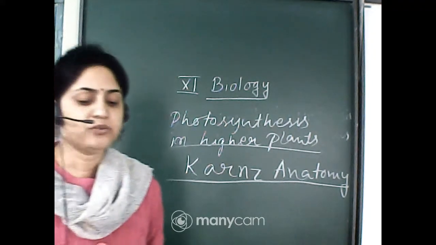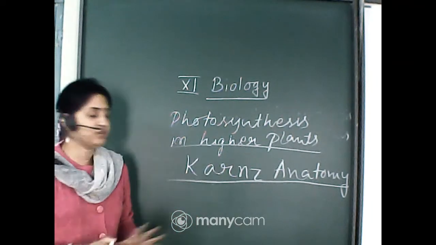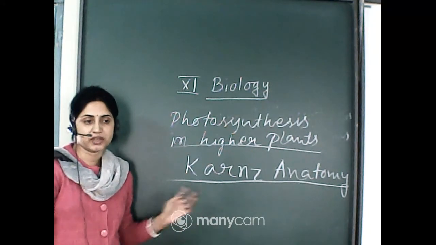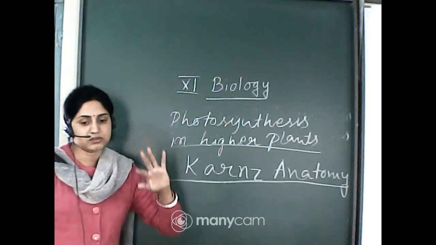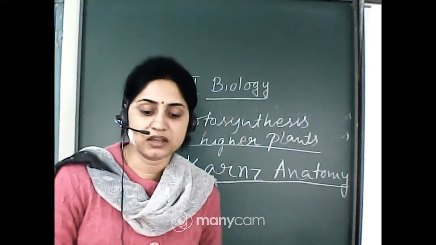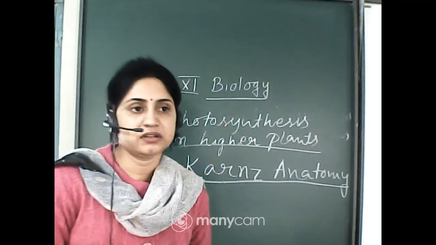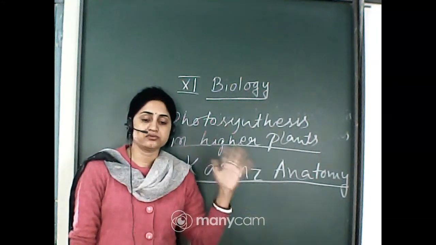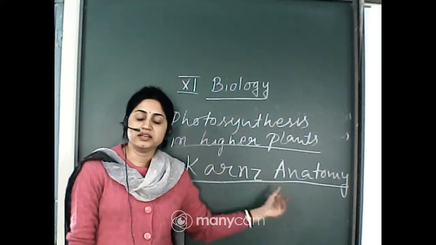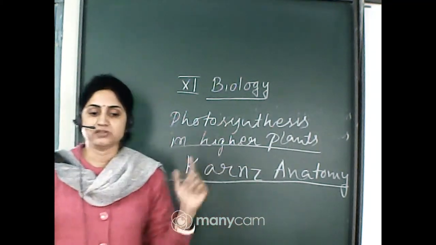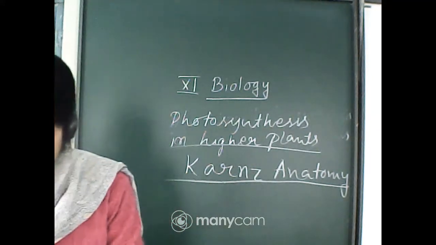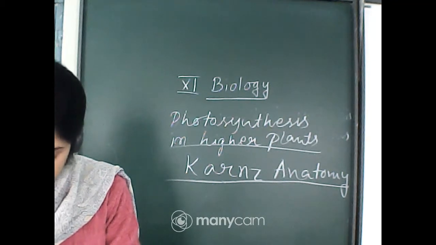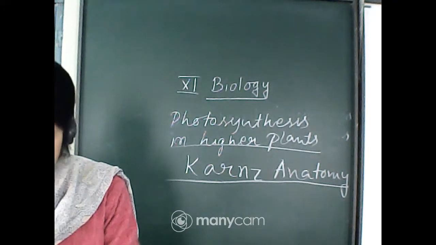But externally you cannot properly differentiate them, because Kranz anatomy is an internal anatomy. You know that rice and maize are both grasses, but by the internal structure, somehow you can differentiate them. When you look at them internally, you can clearly differentiate a C3 plant from a C4 plant. So many structures are present internally.